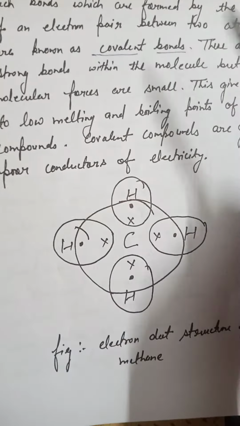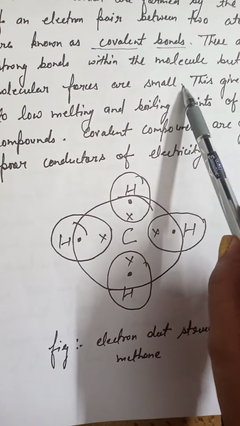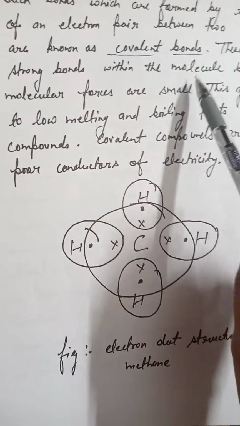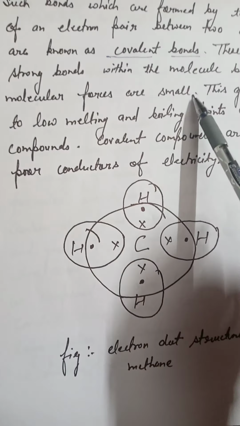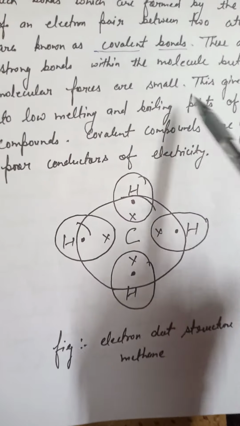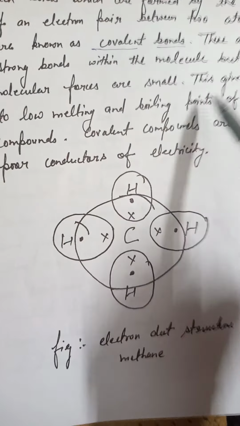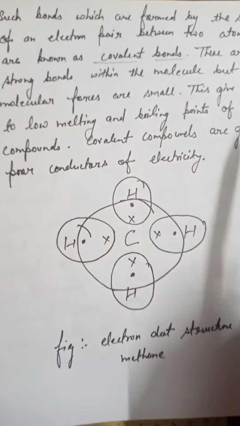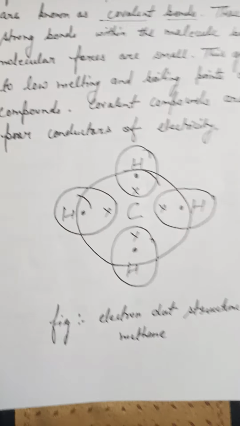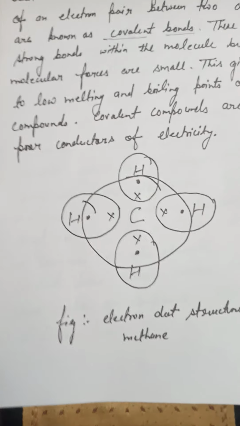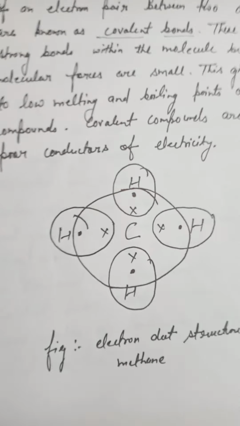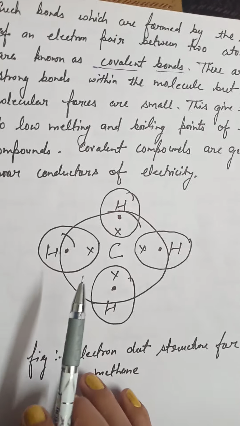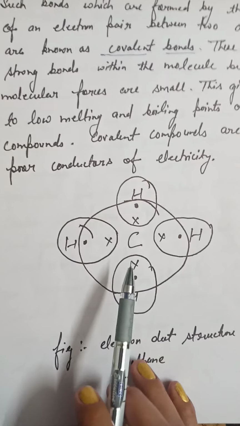These are strong bonds within the molecule, but intermolecular forces are small. This gives rise to low melting and boiling points, because the intermolecular forces are weak. Covalent compounds are generally poor conductors of electricity. As they are forming bonds, they do not have ions, and whenever ions are not there, they do not conduct electricity. So now we will see the formation of CH4, that is methane.